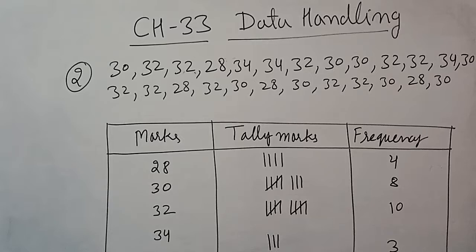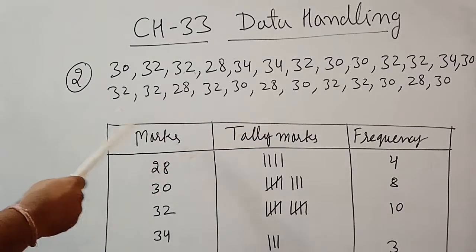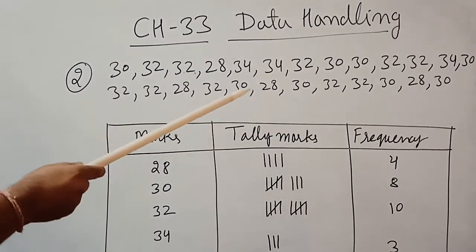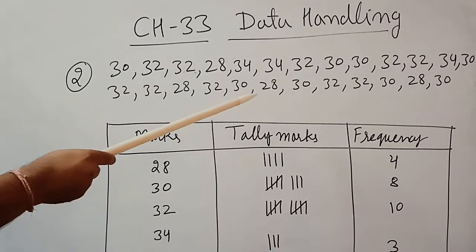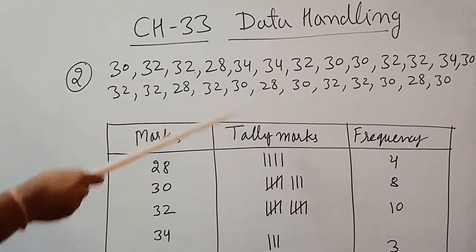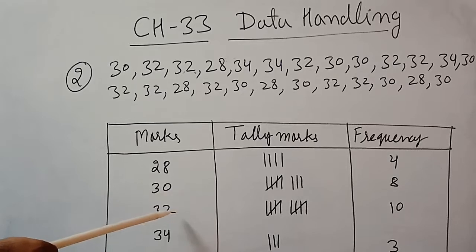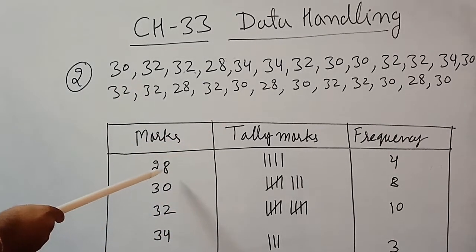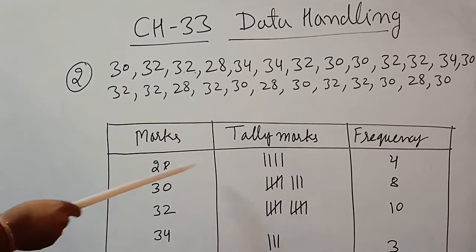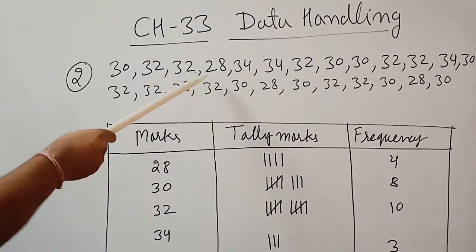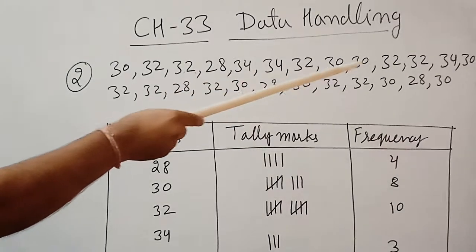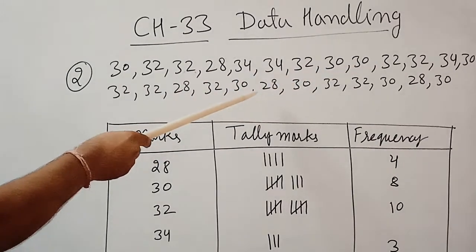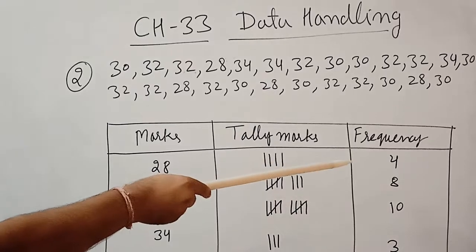Question number 2 of exercise 33A, in which some raw data is given and we have to make a frequency distribution table for this. So here we find out which numbers are given. That is 28, 30, 32 and 34. Now find out the number of times each is given. 28 is given 4 times, just count it: 1, 2, 3 and 4. So write here 4, and the 4 is the frequency.